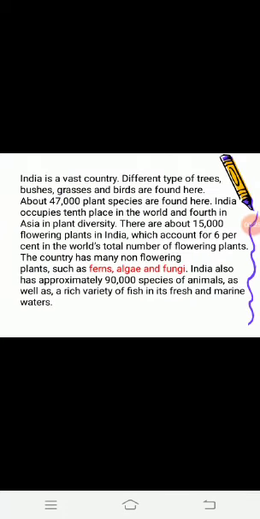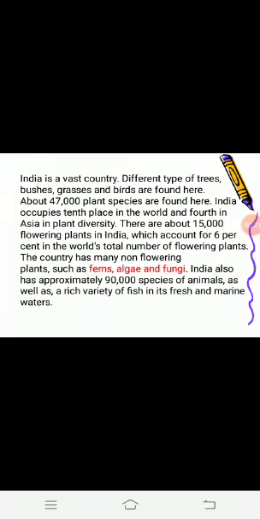As you know, India is a big country. Different types of vegetation such as plants, trees, grasses, and bushes are found here. About 47,000 plant species are found in our country. India has 10th place in the world and 4th place in Asia in plant diversity.